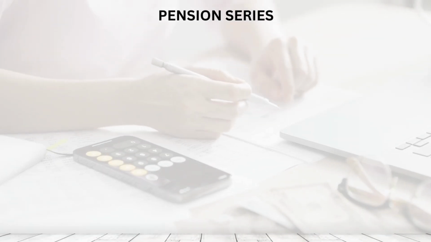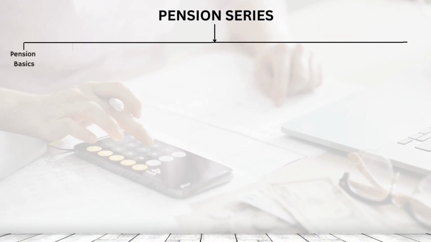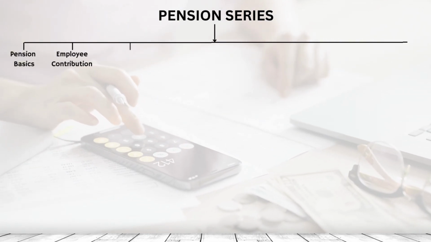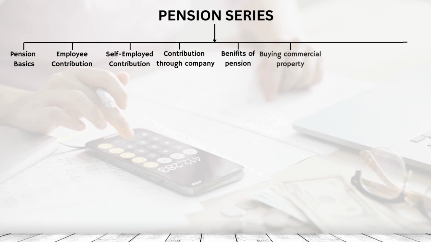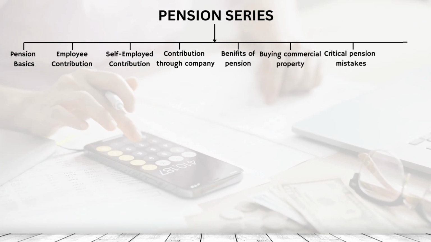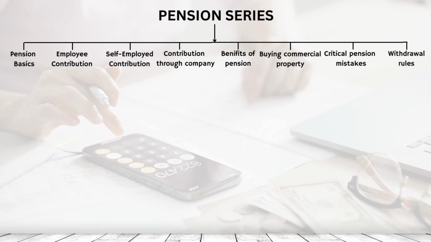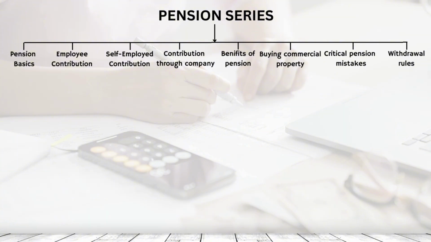So this is the pension series in which I will cover around 8 major topics, including pension basics, employee contribution, self-employed contribution, contribution through your company, then benefits of pension, buying a commercial property through your pension, then critical pension mistake, and then finally withdrawal rules. Under each category, I have analyzed or considered a couple of points.